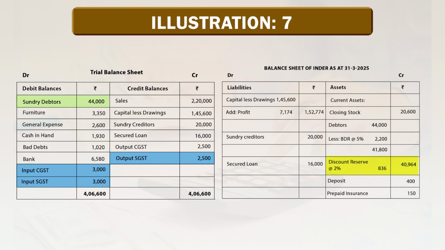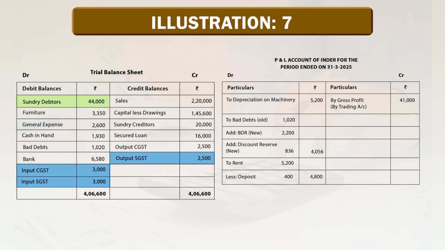So, the net amount in the outer column is 40,964. Both transactions will be recorded in the profit and loss account on the debit side. Here bad debts old is given as 1,020 plus bad debts reserve new 2,200 plus discount reserve rupees 836. So, the total amount, 4,056, will be mentioned on the debit side of the profit and loss account.